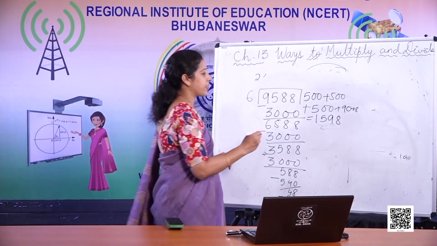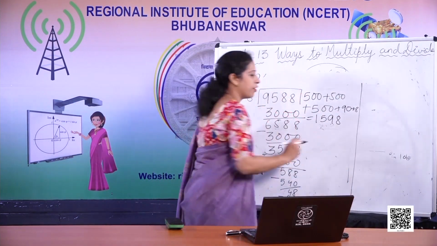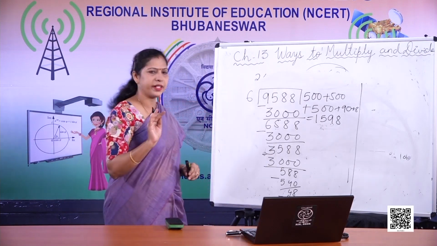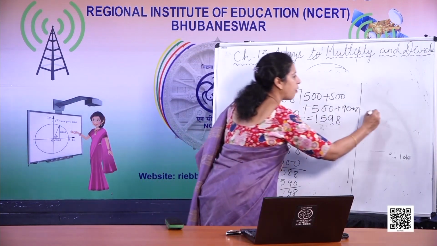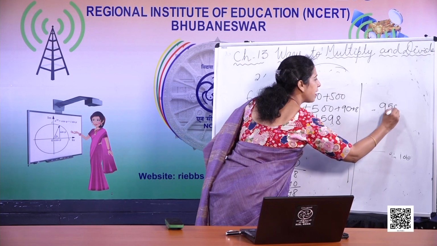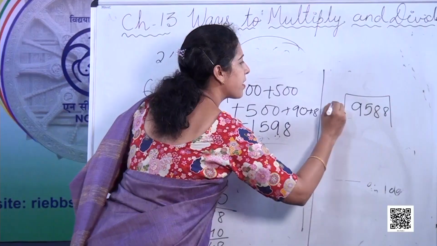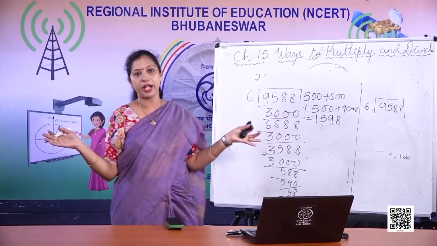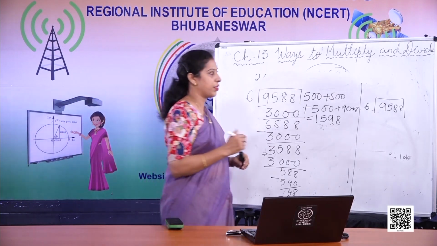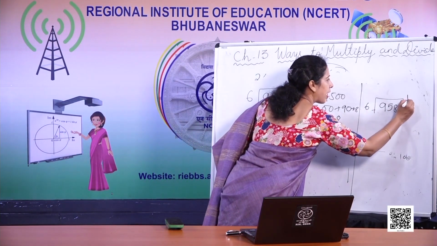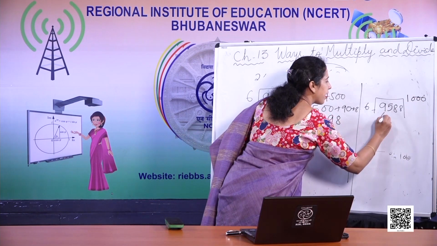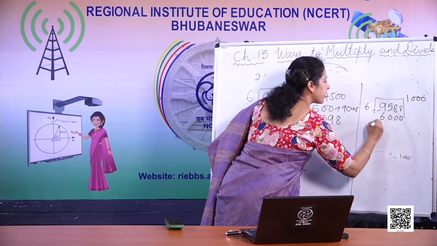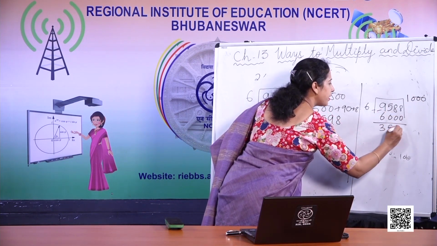Now Dolma's son also did this calculation, but in a different manner. So what he did: 9588 divided by 6. He directly multiplied 6 by 1000. So 6000. Again subtraction, 3588.